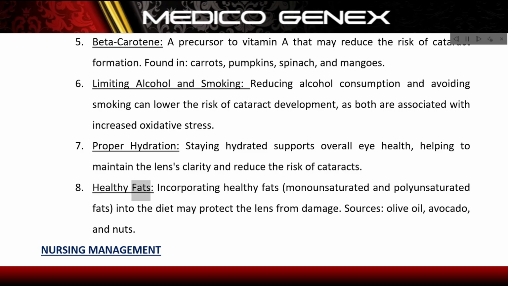Healthy fats. Incorporating healthy fats, monounsaturated and polyunsaturated fats, into the diet may protect the lens from damage. Sources: olive oil, avocado, and nuts.